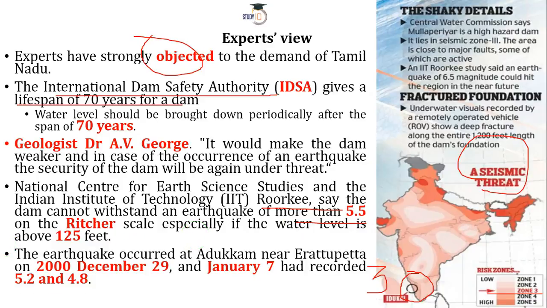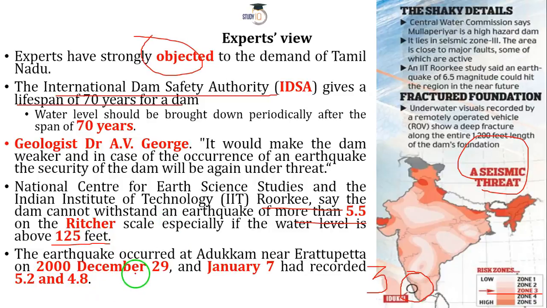It has clearly stated that the water level should come down, or they should maintain the water level at 125 feet. So this is the expert side. We know the Supreme Court side, we know the Kerala side, we know now the Tamil Nadu side, right?